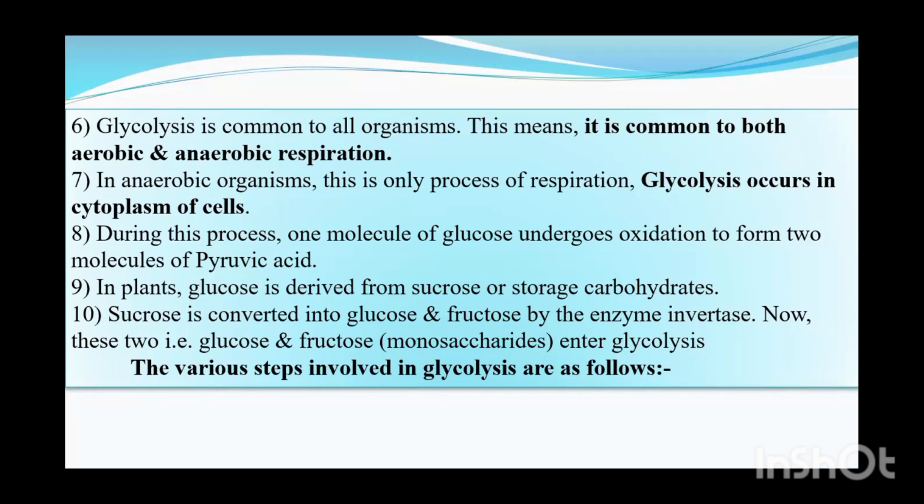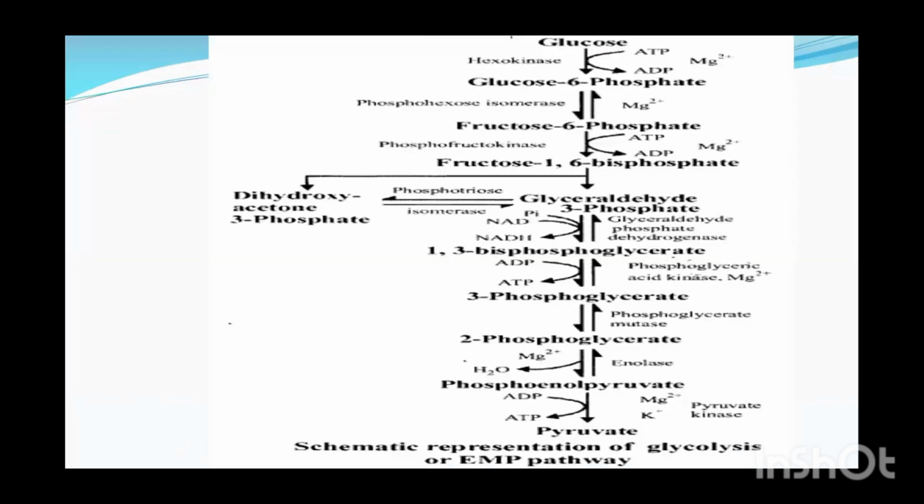Now, let's see what exact stages are there in glycolysis. Here you can see the flow chart. In case of photosynthesis, I had said, what is that? The reverse of glycolysis. Now here is normal glycolysis. See, glucose being the respiratory substrate containing 6 carbon. Now this 6-carbon glucose is inactive, it is inert. So it has to be activated a little, and then it will take part in the reaction. So glucose undergoes activation by using ATP energy.